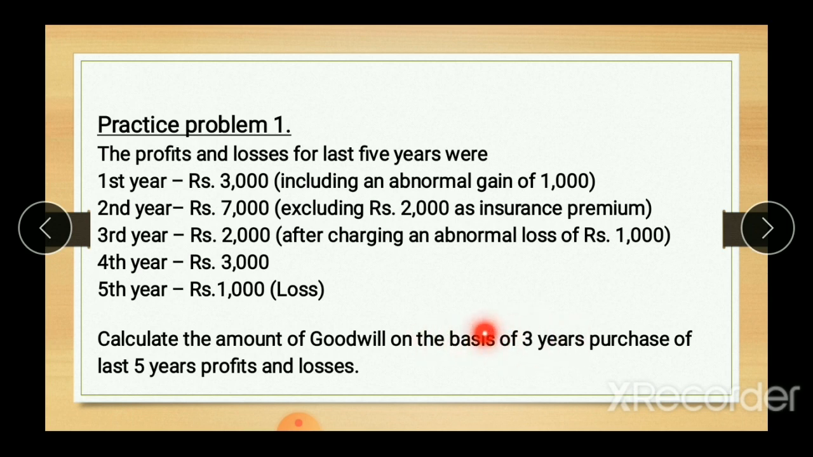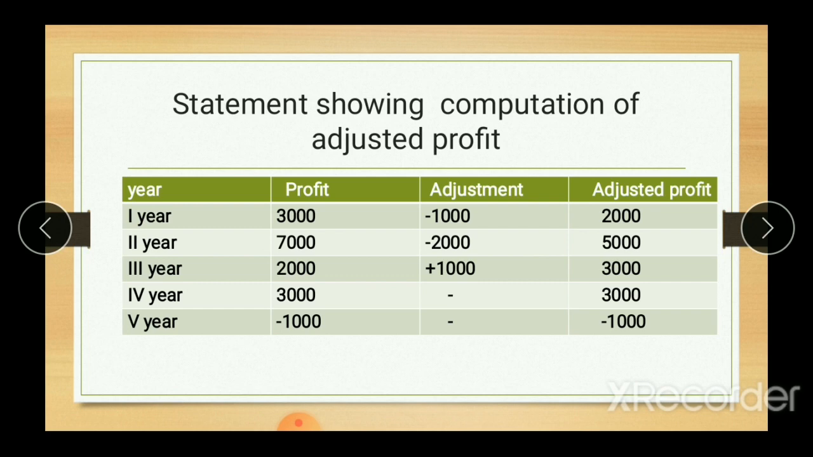Please highlight this: 3 years of purchase of the last 5 years profit and loss. Here the word average is silent. Now first we will compute adjusted profit with the help of the statement given here. The first column will represent year, the second column will represent profit, and the third column will represent adjustment.